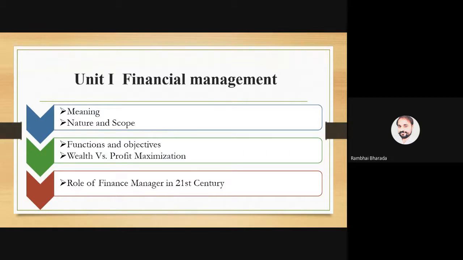There are 2 objectives of financial management. One is profit maximization and the second one is wealth maximization. So we also try to understand both objectives, how profit maximization can be done, how wealth maximization can be done, and what other objectives of financial management there are.